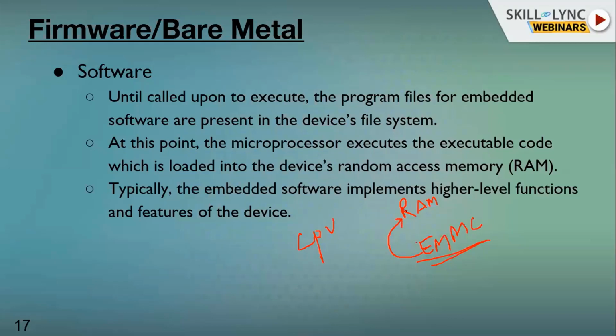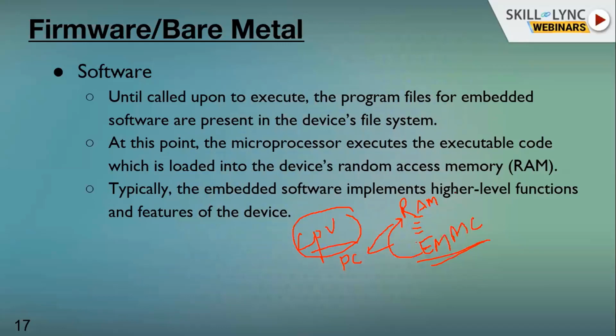When it is loaded into the RAM, your processor will come to know through the program code. There is one register, the program counter register. This program counter register will be loaded with the starting address. When the CPU gets the starting address, the CPU will take all the further instructions and execute. So that is how it will get executed. Okay. So the processor's job is to just process the instructions, whatever instructions are loaded into the RAM.